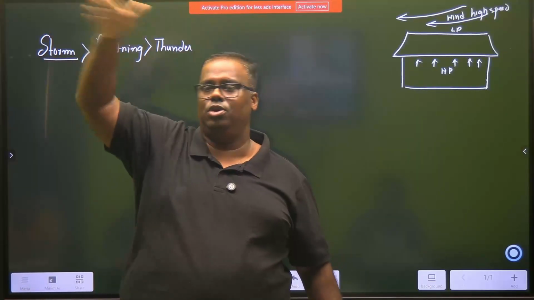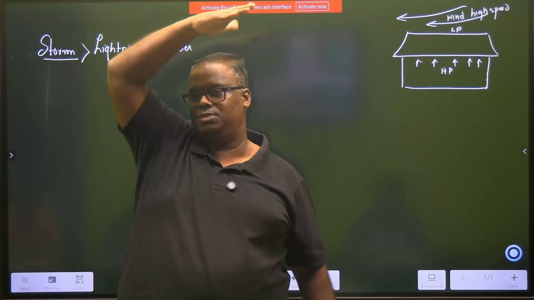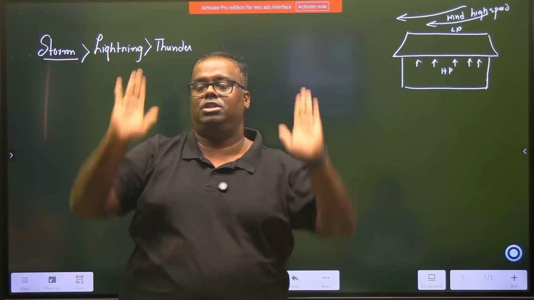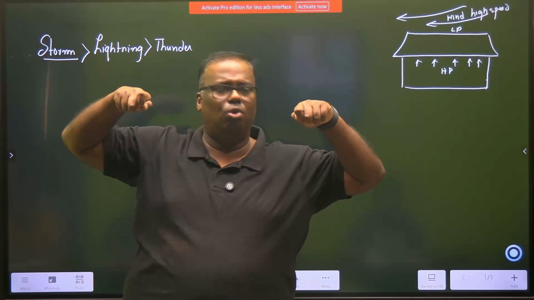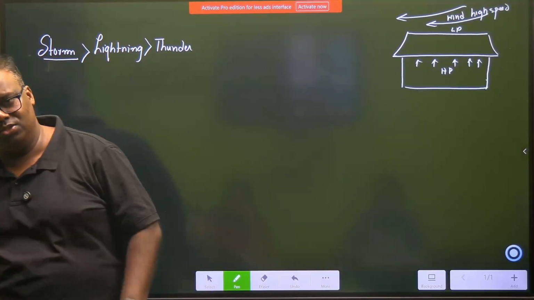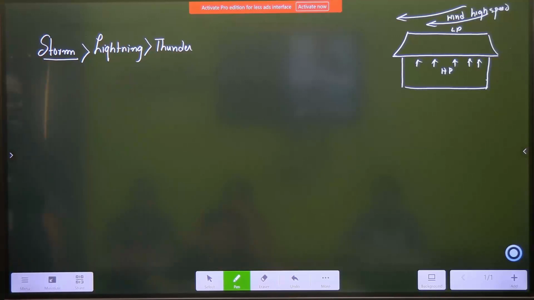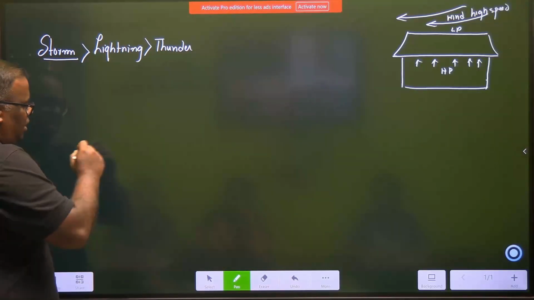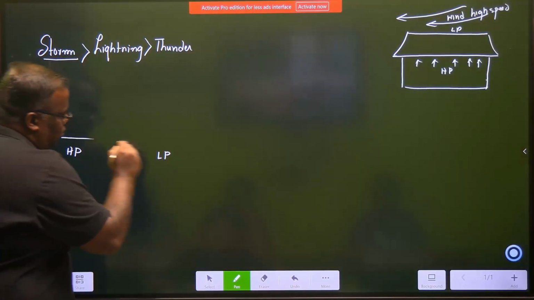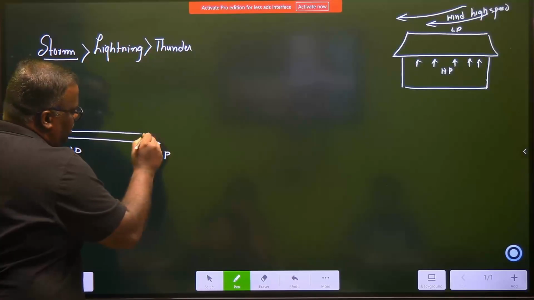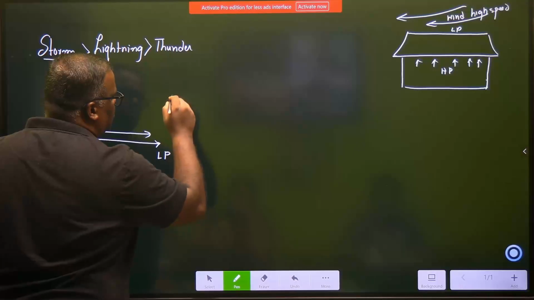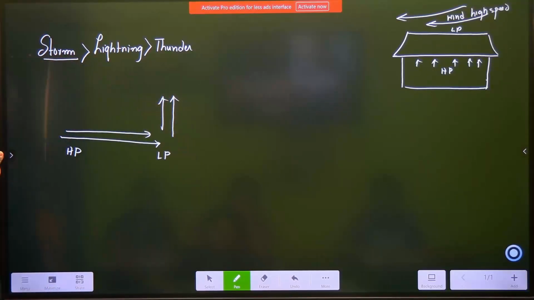Air above the podium parking sheet has blown away at high speed, so it created low pressure, and air below is at higher pressure. So the higher pressure is now exerting force, and the sheets are just on some bolts, not that secure. And it opens up. Is this understood? Okay. Now, as these storm winds go, we have understood that there is a low pressure zone and a high pressure zone, and from high pressure to low pressure, what is happening? Immediately, the winds are blowing from high pressure to low pressure, and the low pressure area is created because air is getting heated up and air is rising up, right?